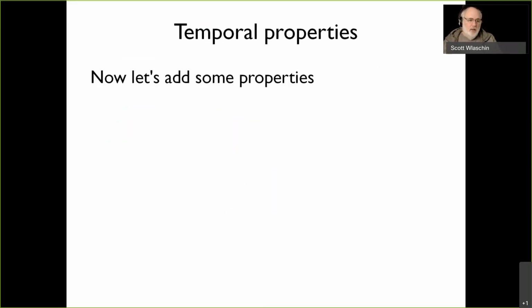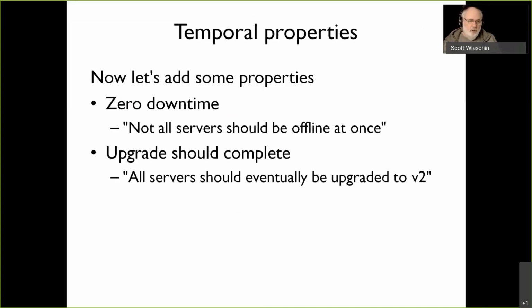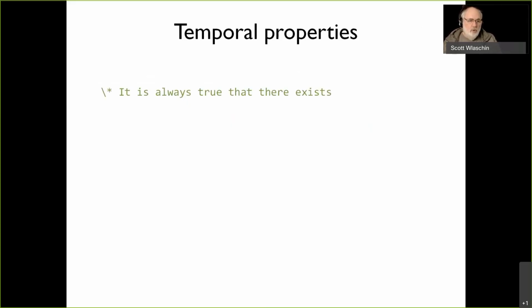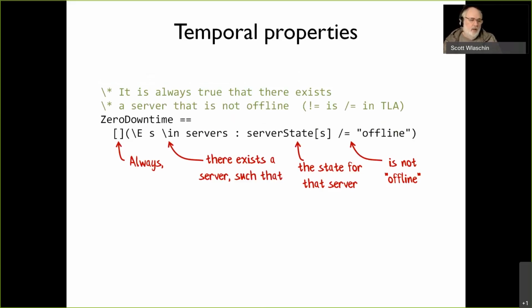So let's add some temporal properties. We want zero downtime. That's a really important one. And that means not all servers should be offline at once. And we want the upgrade to complete. So that means all the servers should eventually be version 2. So let's write the code for that. It's always true there exists a server that's not offline. So we say, always there's a server where the server state is not offline. And not equals is slash equals in TLA plus, like bang equals.